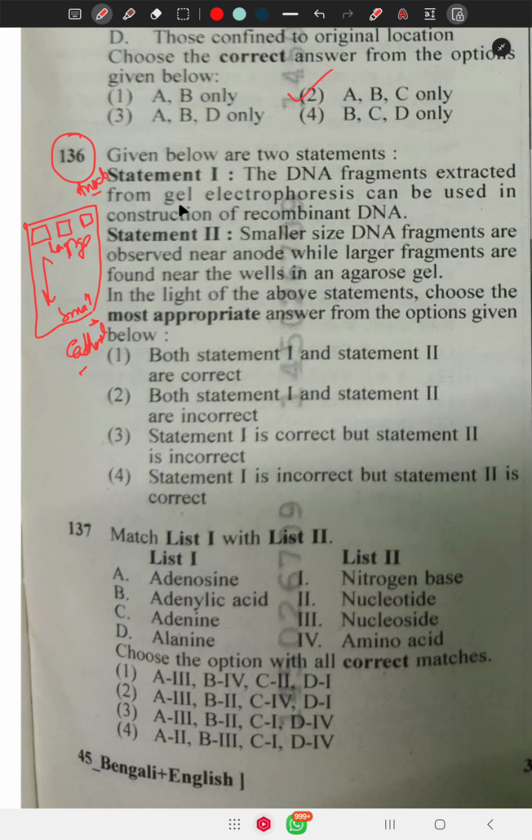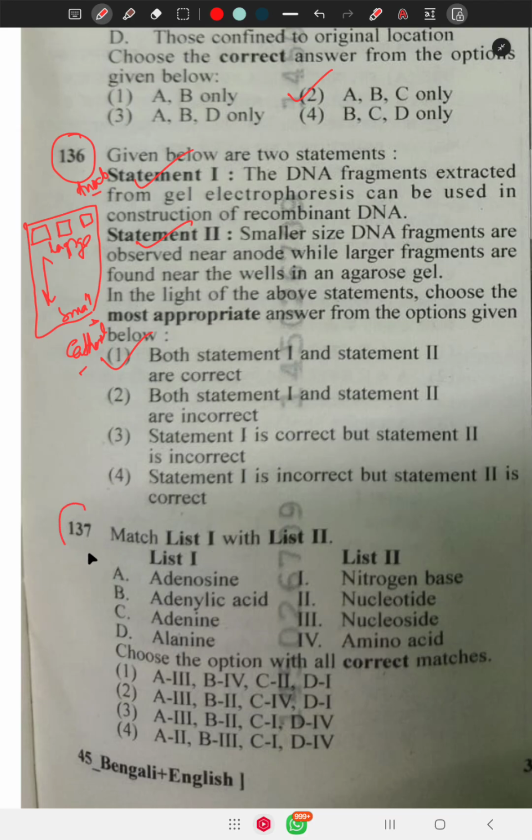So DNA fragments extracted from gel electrophoresis can be used in the construction of recombinant DNA, right? Statement 2: Smaller sized DNA fragments are observed near the anode while larger fragments are found near the well in the agarose gel. This is also right. So both statement 1 and statement 2 are correct.